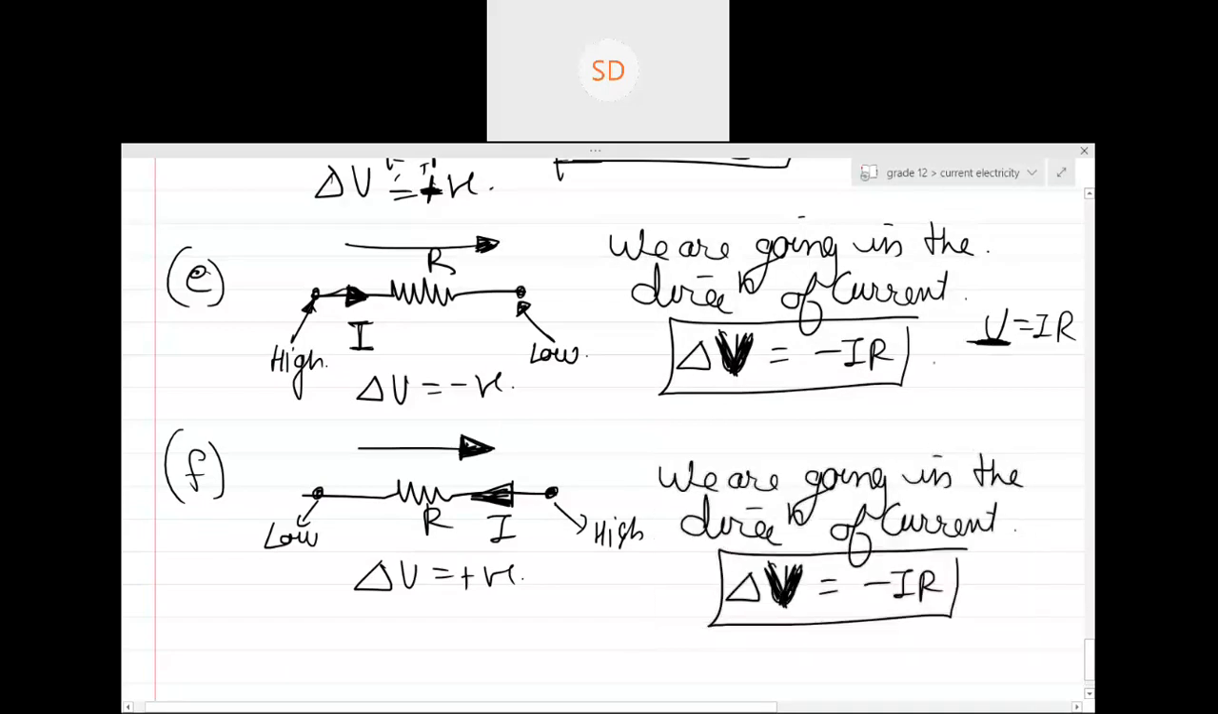So we are going in the direction opposite to current. Then delta V increases. Is this clear, guys? Yes, sir. So these are the sign conventions which we have used.